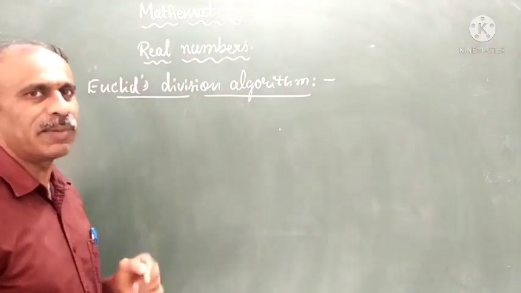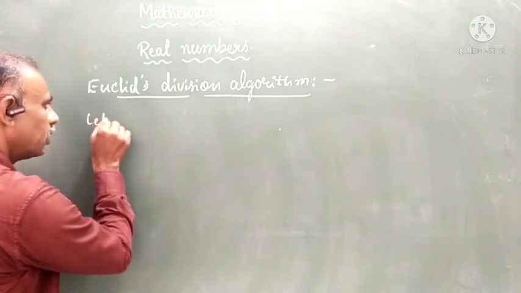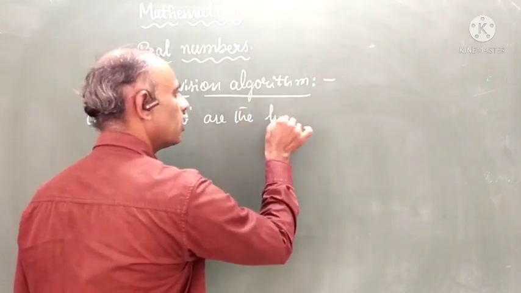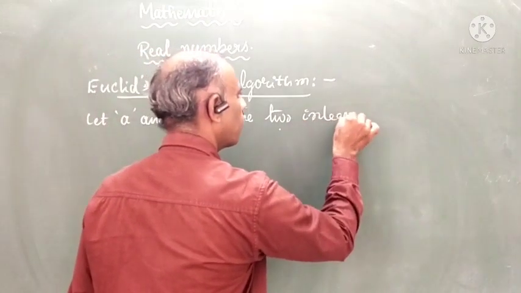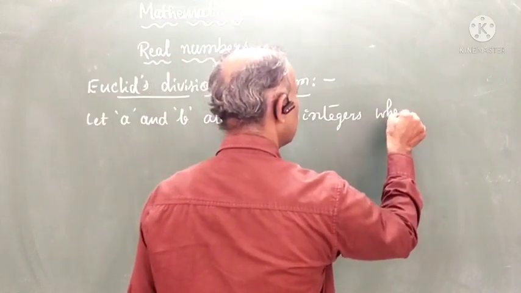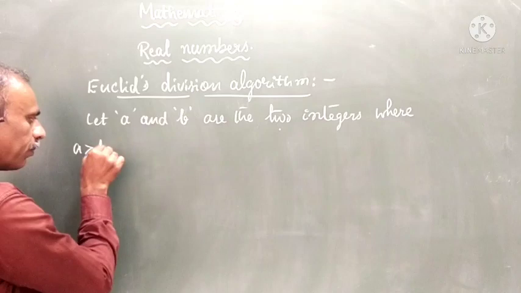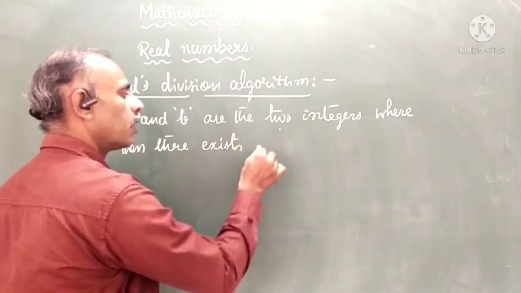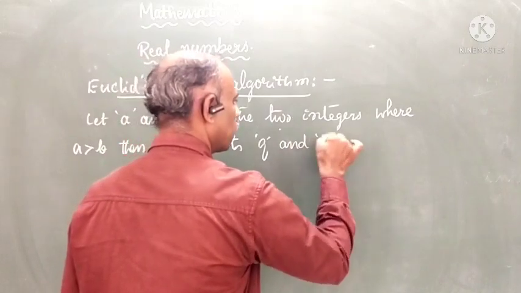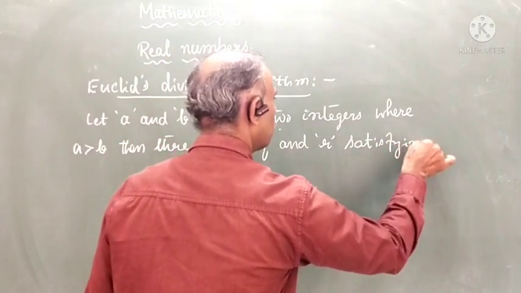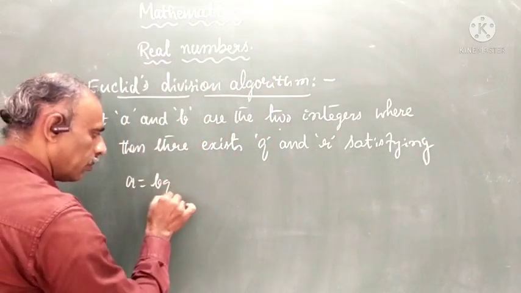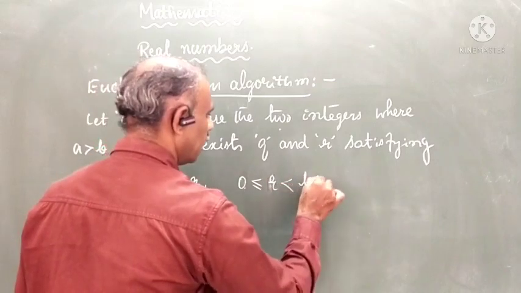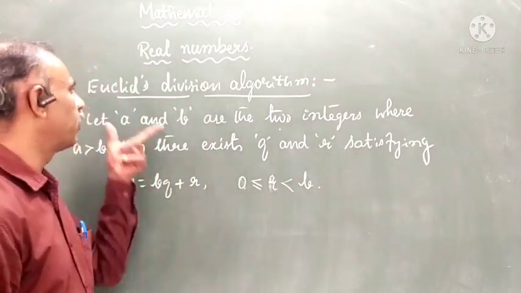Euclid gave one statement. I am going to write the statement: A and B are two integers where A is greater than B, then there exist Q and R satisfying A = BQ + R, where 0 ≤ R < B. So this is the statement given by Euclid.